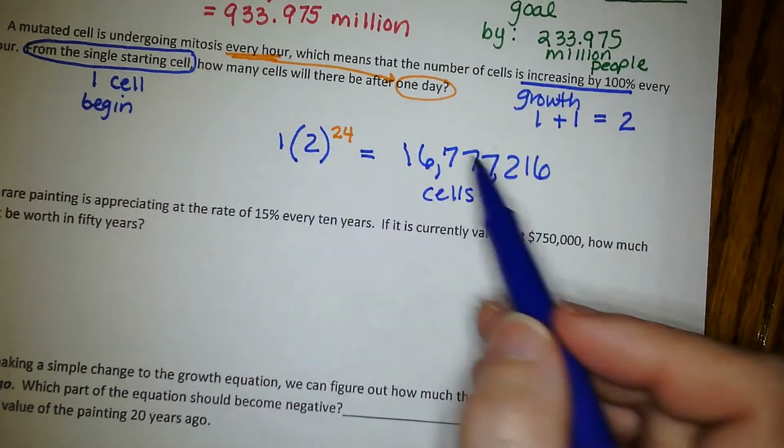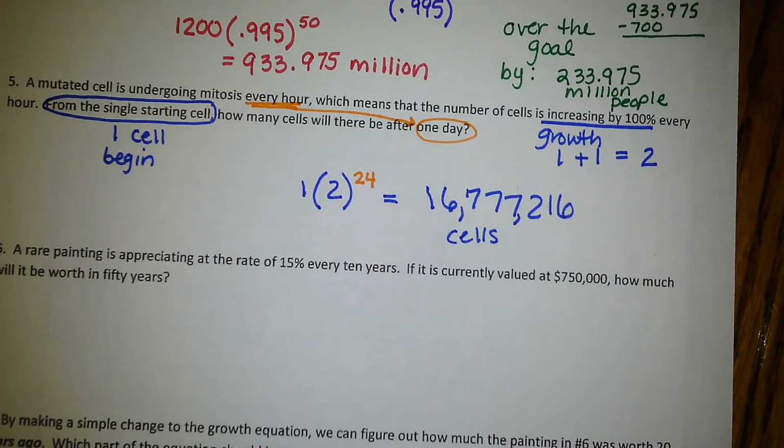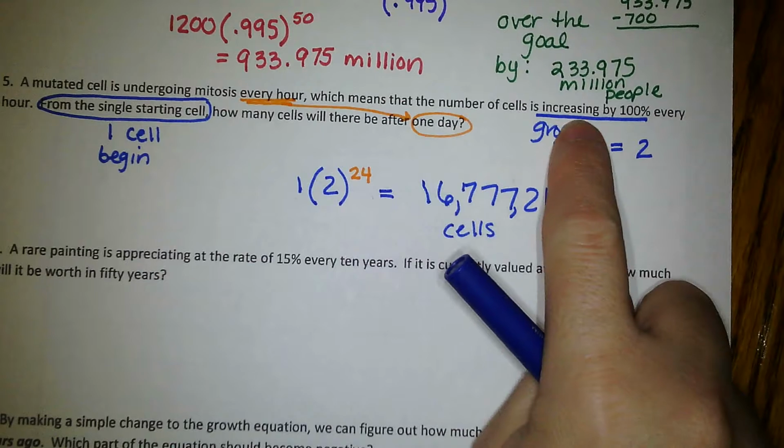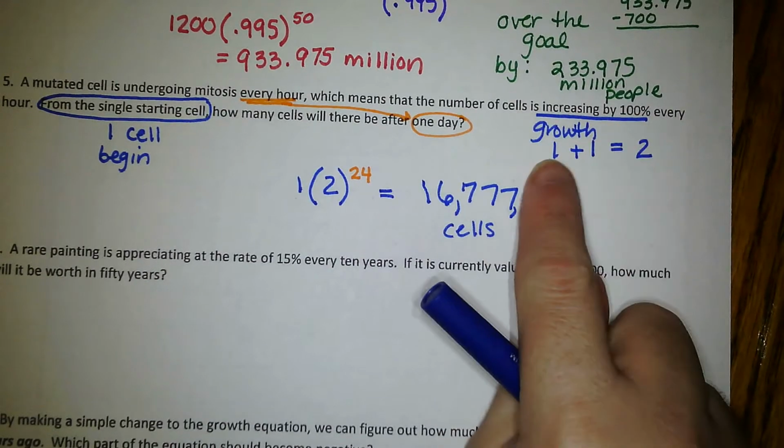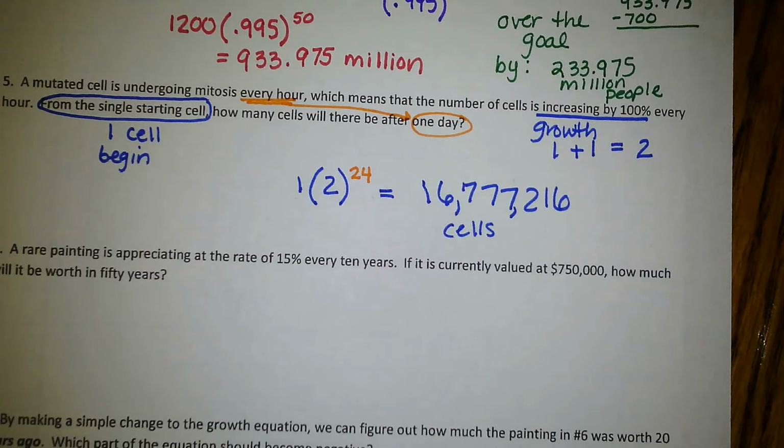So 1 cell turns to 16 million cells after 1 day. If it doubles, that's what increasing by 100 means. It's growing by 100%. And that's from a single cell.